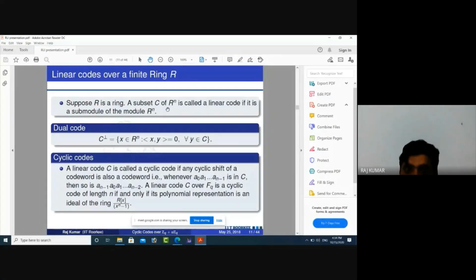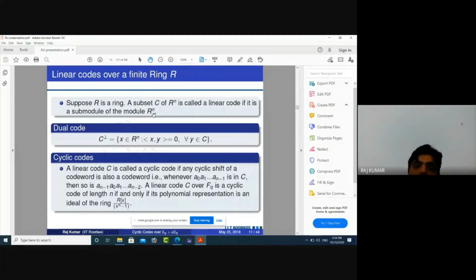A subset C of R^n is called a linear code if it is a submodule of the module R^n. We know that R^n becomes a module here because R is a ring, not a field. If it were a field, it would be a vector space, and a linear code would be a subspace of FQ^n. But here a linear code is a submodule of R^n.